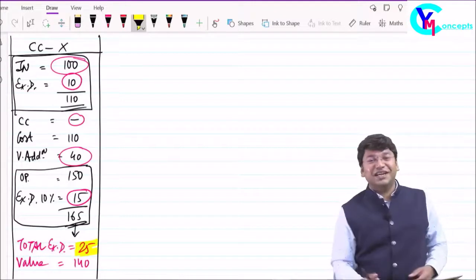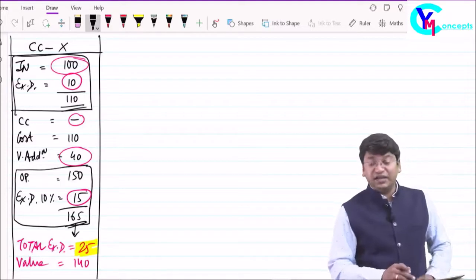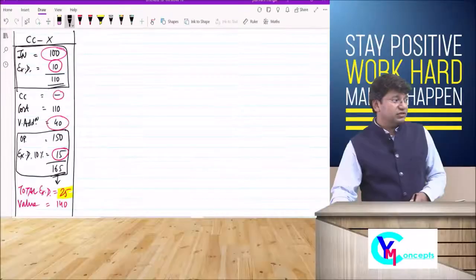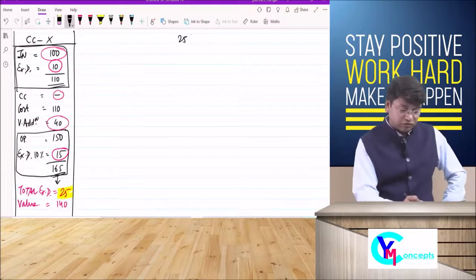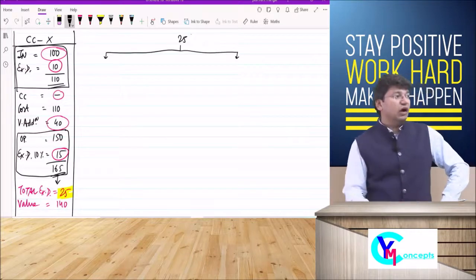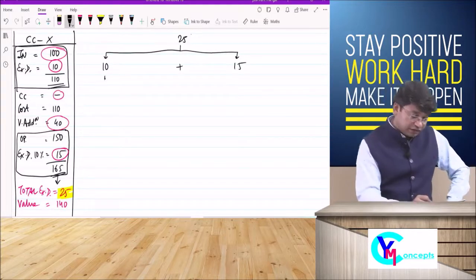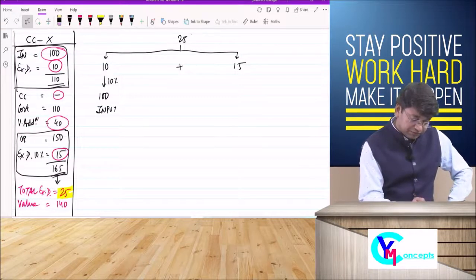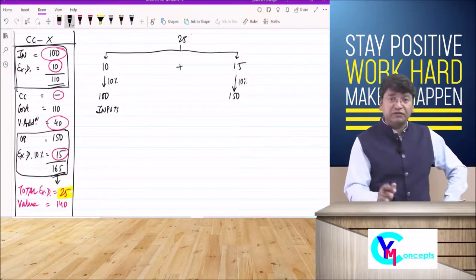Now we will do the operation in detail. See why this 25 is incorrect. Look here. 25 is the total excise. How did this 25 come? 10 plus 15. How did this 10 come? 10% of 100. 100 is your input. How did this 15 come? 10% of 150, which is your output.